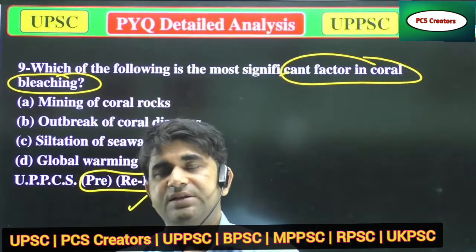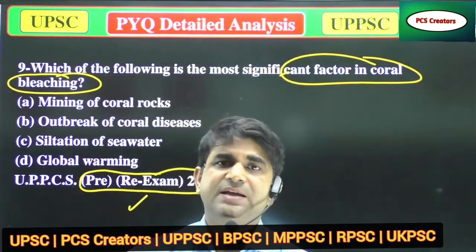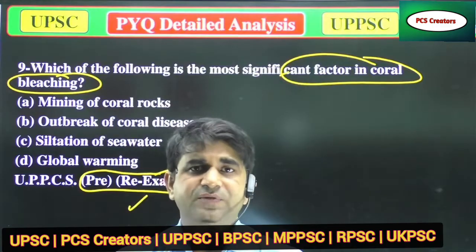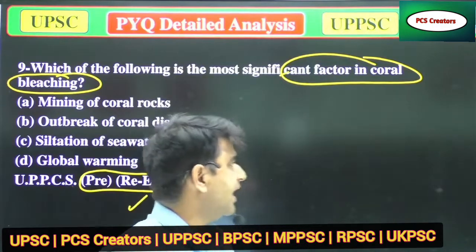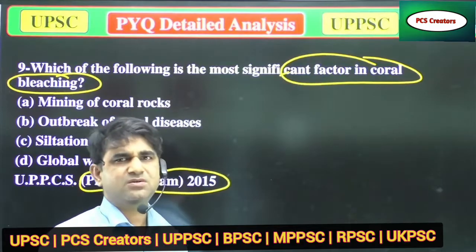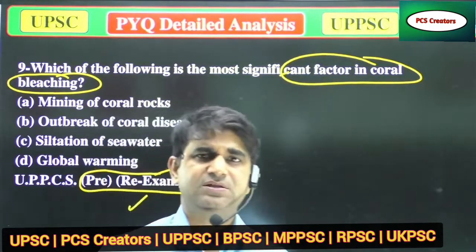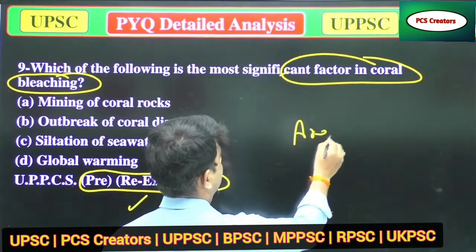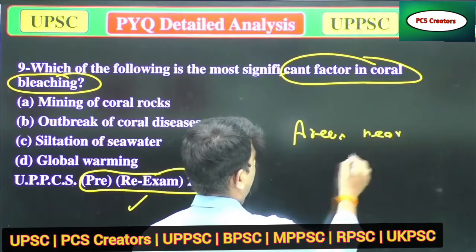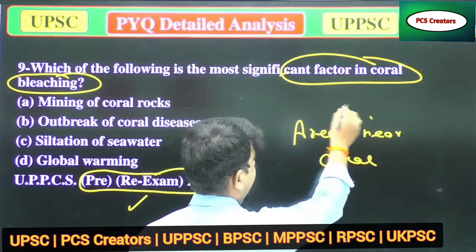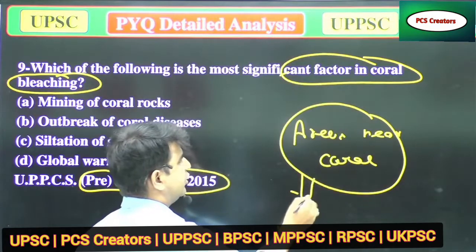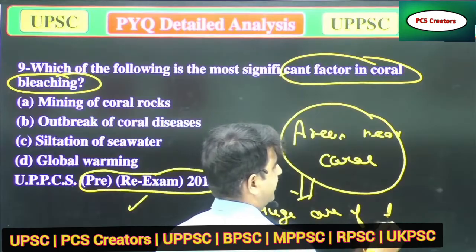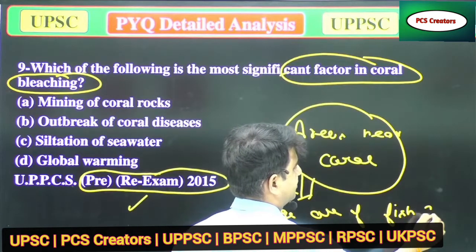That is the first thing, it affects the life of the organism. The second thing is, when there is an increase in temperature, the color of these corals will also be affected. Why are these corals important for us? Because the areas near corals have huge areas of fish farming, or you can say fish cultivation.